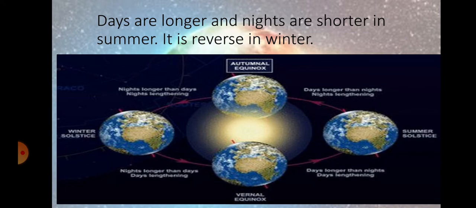So nights are longer and days are shorter in winter. In the same way, in summer we have longer days because a major part of the earth is opposite to the sun, and we have shorter nights in summer.